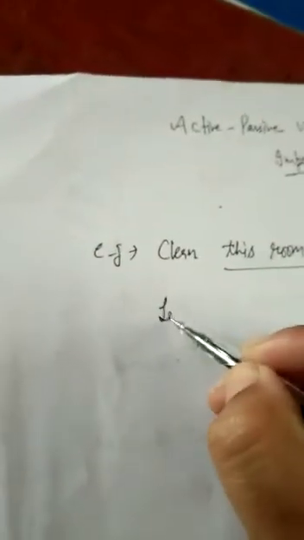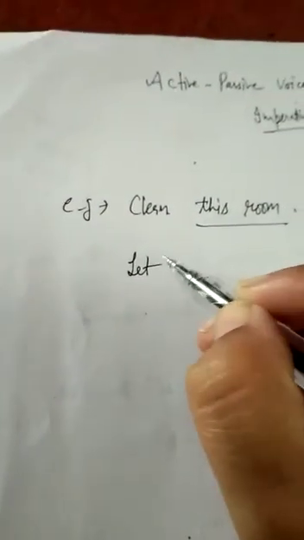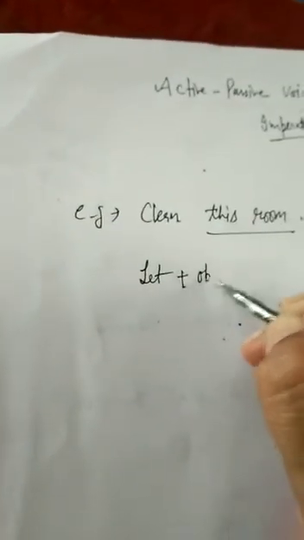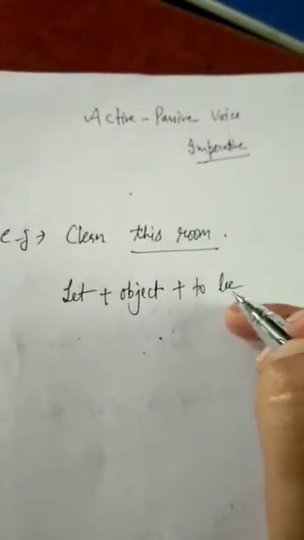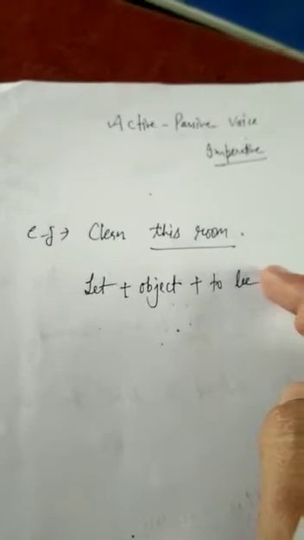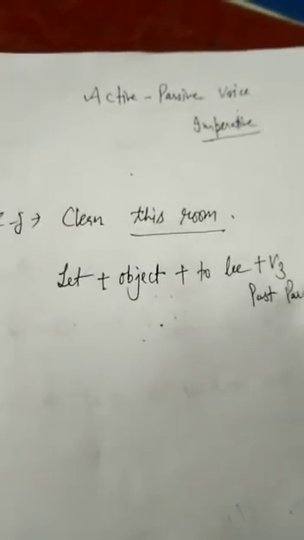Firstly, we will use the word let. In this type of sentence, we will use the word let by ourselves. Then we will use the object. Then we will use to be, which you will take by yourself. Then the third form of the verb, because in passive voice we use the verb's third form. It means the past participle.